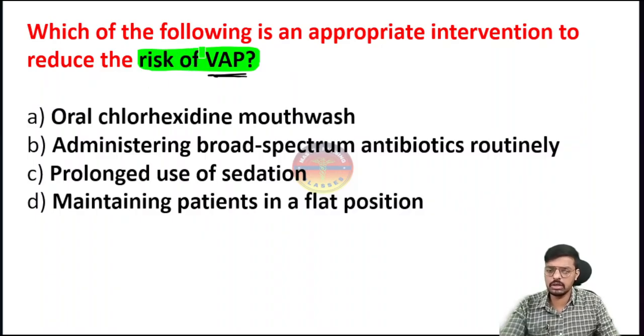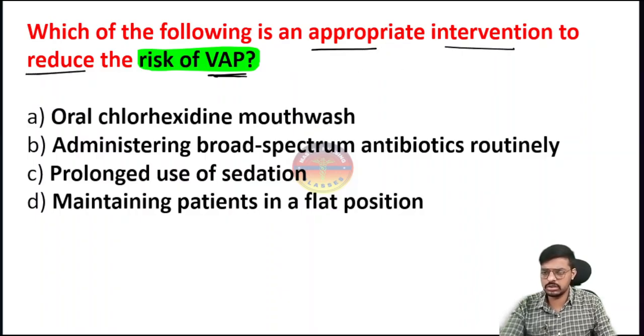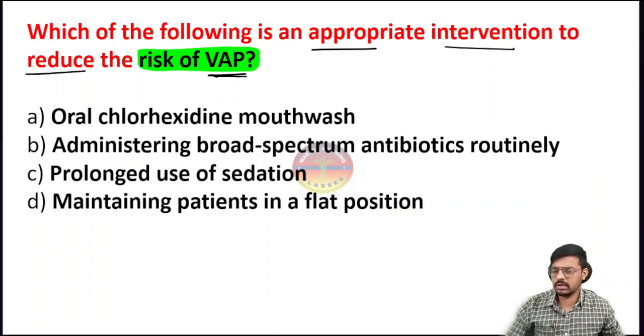Most important. Okay, so the question is, which of the following is an appropriate intervention to reduce the risk of ventilator associated pneumonia? Because of the ventilator, there is a risk of pneumonia, which means as a healthcare provider, we have to reduce that risk. We have to take some preventions, some interventions to reduce the risk of pneumonia. So what preventions do we have to take?